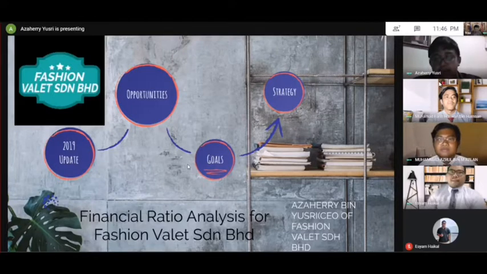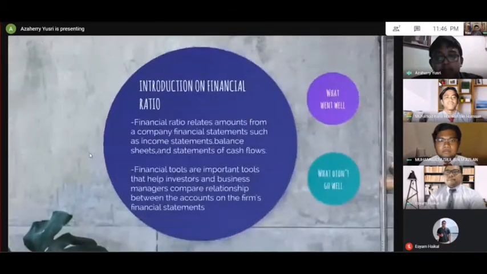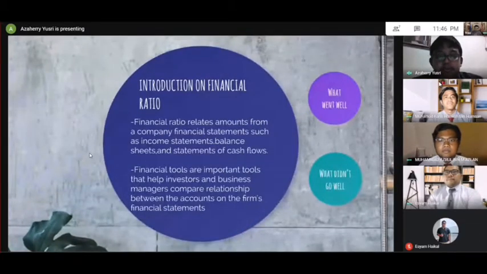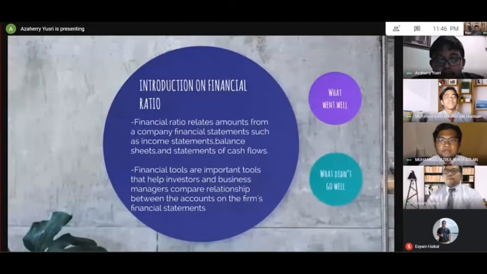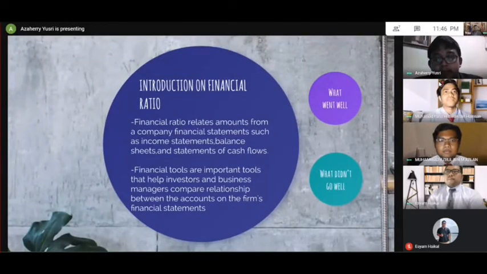Okay, so then I will continue to explain the introduction on financial ratios. Financial ratios relate amounts from a company's financial statements, such as the income statement, balance sheet, and statement of cash flow. Financial ratios are important tools that help investors and managers compare relationships between the accounts on the firm's financial statements.